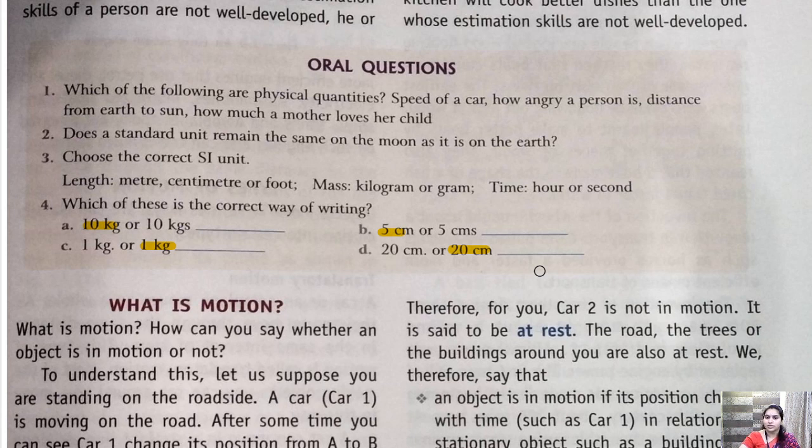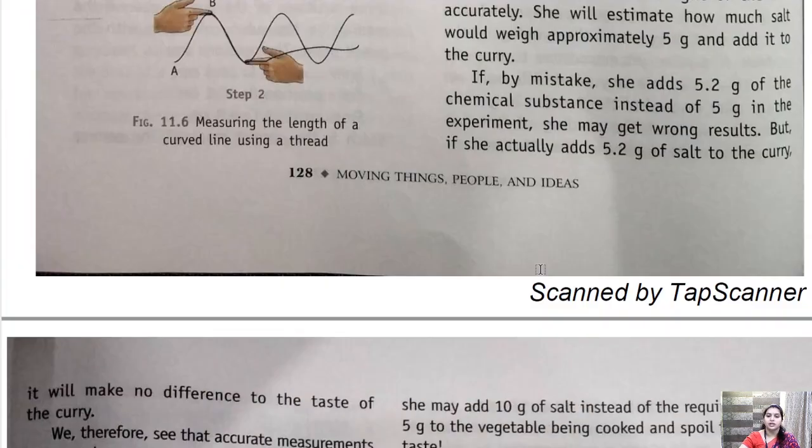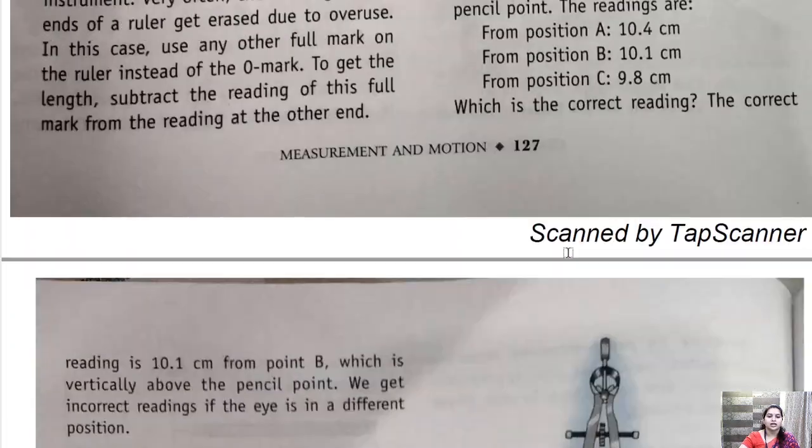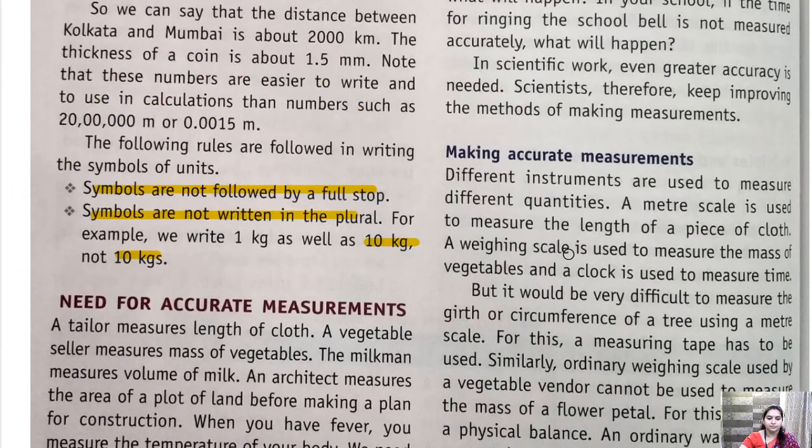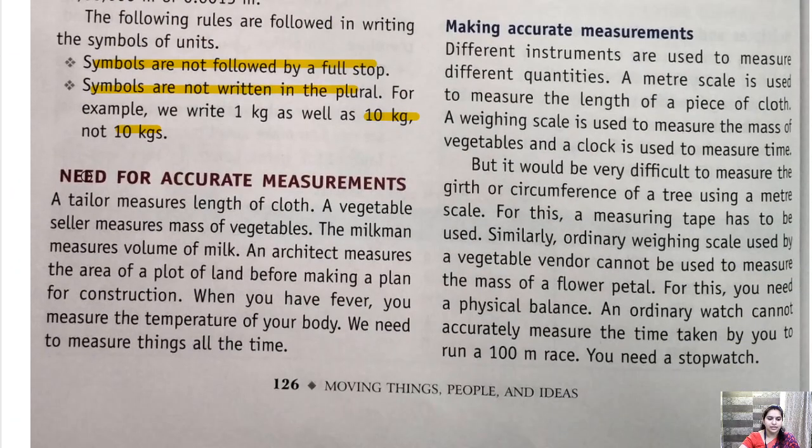So there are two basic rules. First, we don't put a full stop after the symbol, and we don't use a plural form of the symbol. Getting my point? So these two are very, very important. Okay. Hope you have understood it. Now children, moving to the next topic, that is need for accurate measurement.